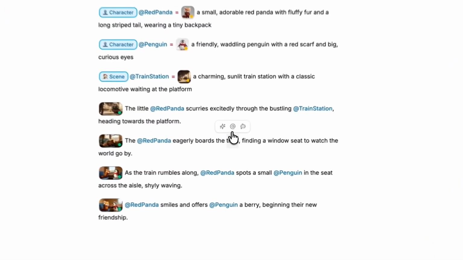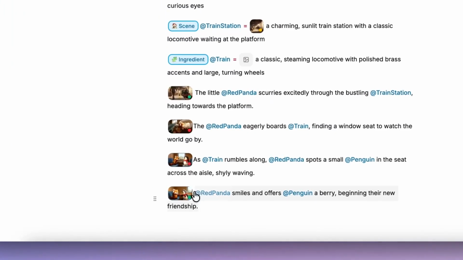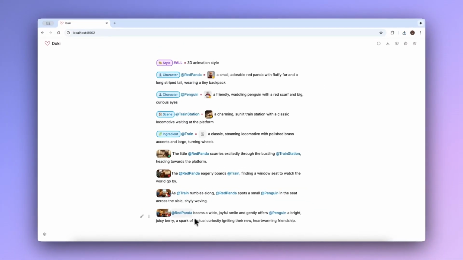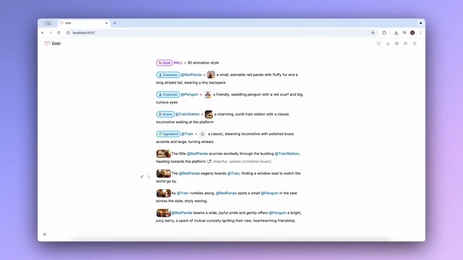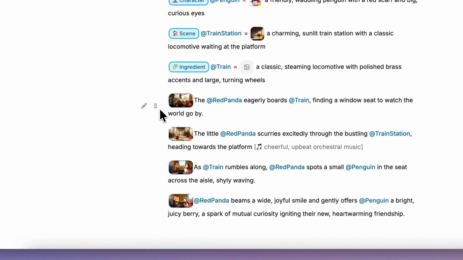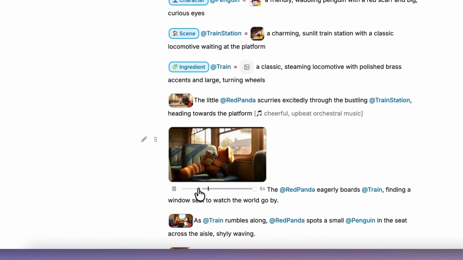And for more targeted edits, the inline agent provides contextual assistance directly within the text. Users can select text to enhance its descriptiveness, convert it into a reusable definition, or make custom requests such as adding some music to this paragraph. In addition, making adjustments is just as easy. You can reorder the paragraphs with drag and drop, or trim video clips directly within the preview node.